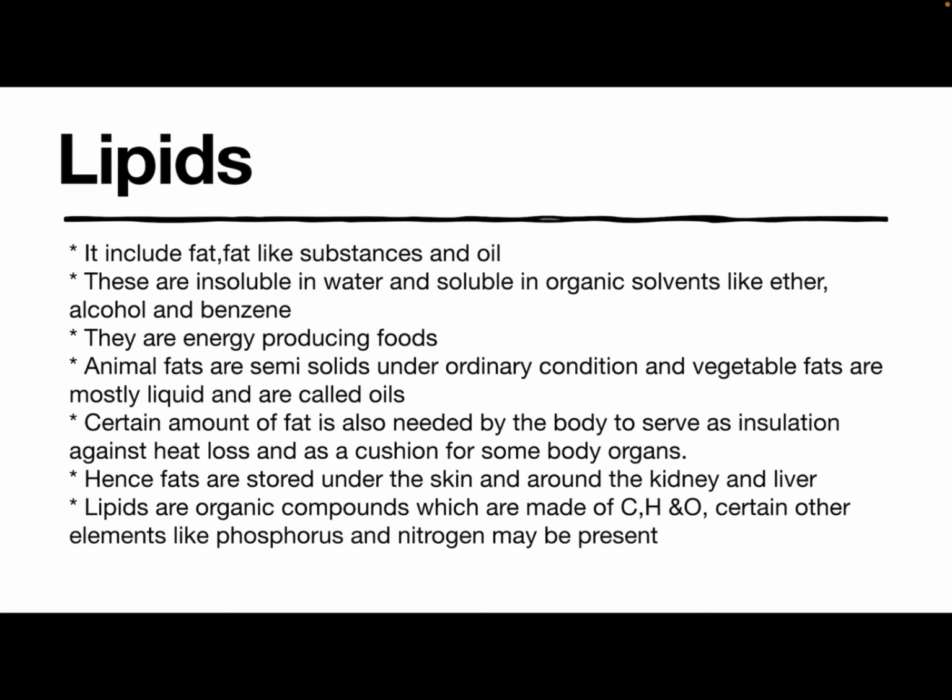Animal fats are semi-solid under ordinary conditions, and vegetable fats are mostly liquid and are called oils. A certain amount of fat is also needed by the body to serve as insulation against heat loss and as a cushion for some body organs. Hence, fats are stored under the skin and around the kidney and the liver. Lipids are organic compounds made up of carbon, hydrogen, oxygen. Certain other elements like phosphorus and nitrogen may be present.